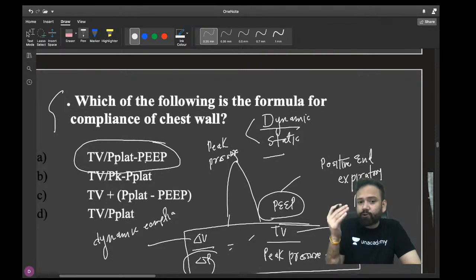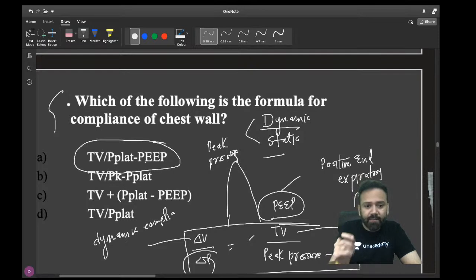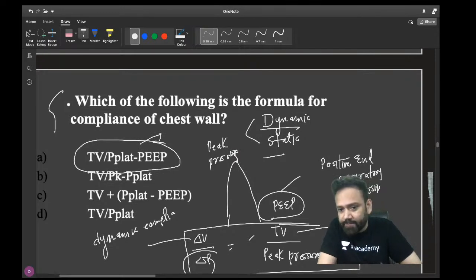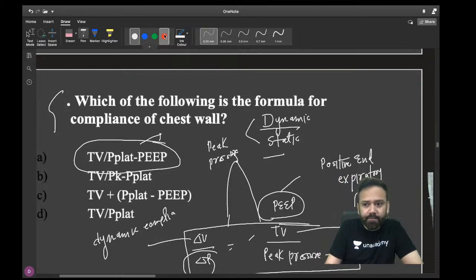Now they can ask you the next question, which is the formula for dynamic, which is the formula for static. So no static formula is given here. So is this the formula for dynamic compliance or static? Yes, very good. It is static compliance.